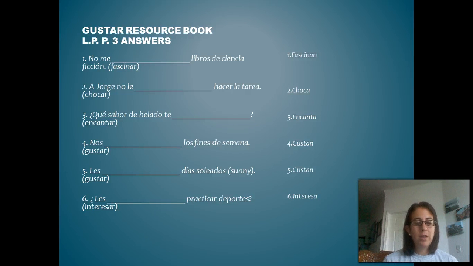And then finally, number 6, ¿les interesa practicar deportes? Notice there should be a question mark on your notes. We're going to use interesa because we have a verb that follows, an action. Is playing sports interesting to you? Are you interested in playing sports? There are several ways that we could translate that into English. Okay, so your next step is to complete activity B, and we'll go over those answers in class. Toodles!